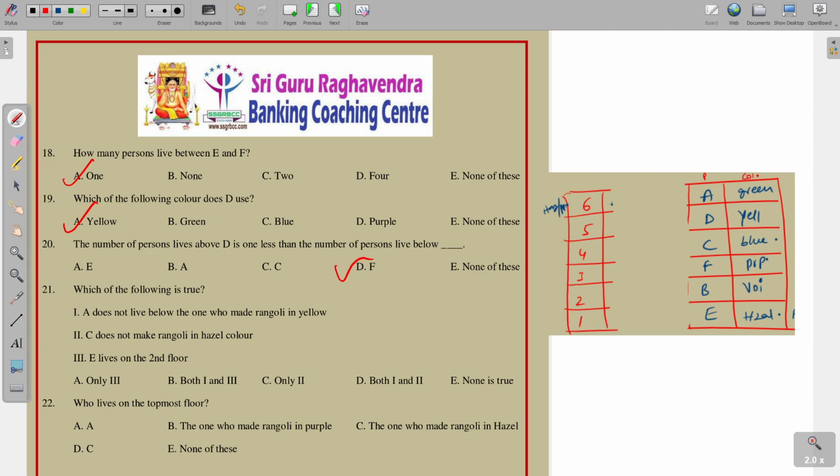Which of the following is true? A does not live below the one who made Rangoli yellow. Not correct. Next, C does not make hazel. It is also not correct. E lives on the second floor. It is also not correct. So none is true. Who lives on the topmost floor? The topmost floor is A, green. So A is the answer.